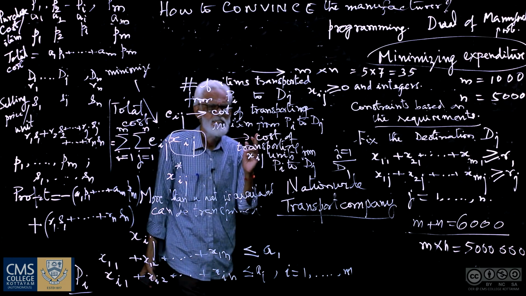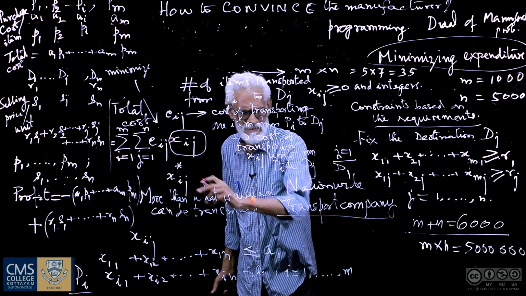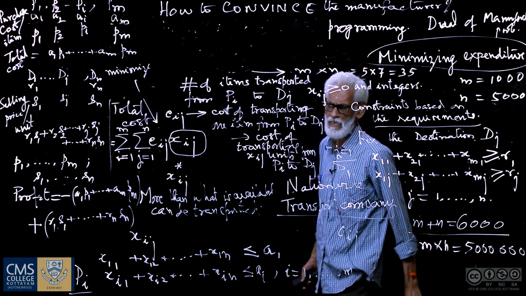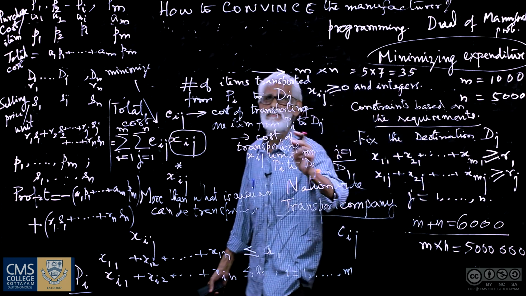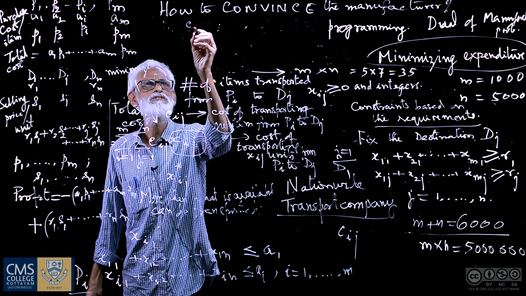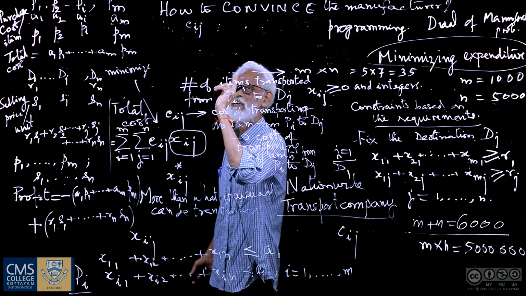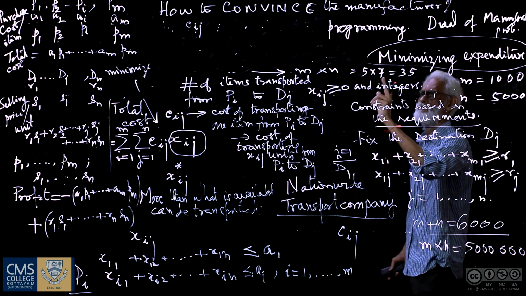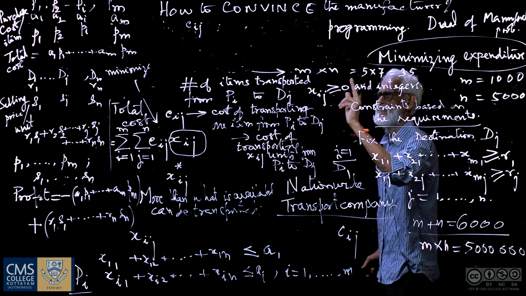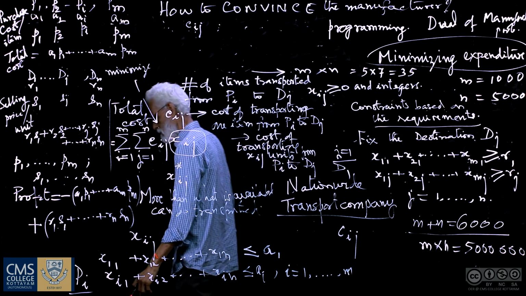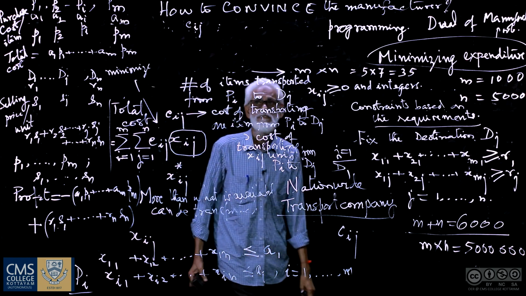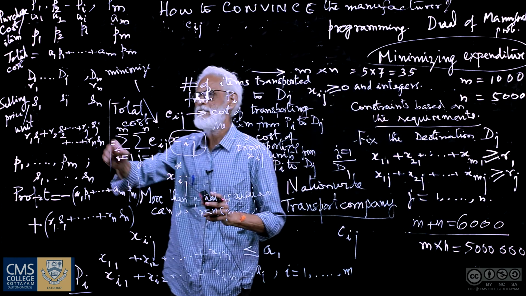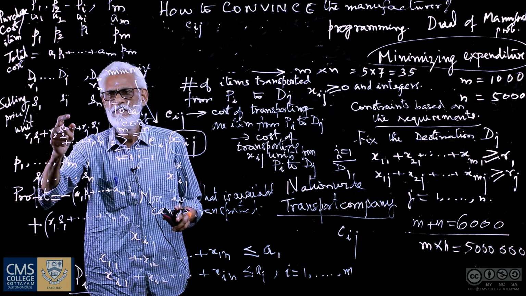Just to look at the interesting thing, Cij is the cost of transporting one item from the ith plant to the jth destination. I will write here: Cij is the cost of transporting 1 unit of the item from plant Pi to the jth destination Dj. Then we just play with Pi here and Sj here.